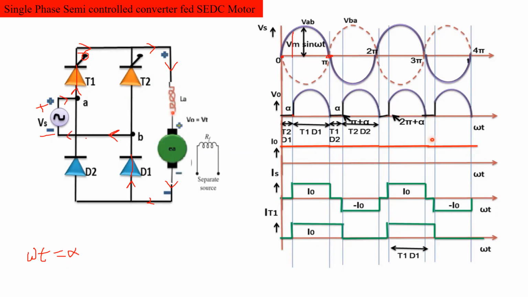So can you tell what is the path for the flowing current? What is the direction of the flowing current during this period when T1 is turned on? Can anyone tell?